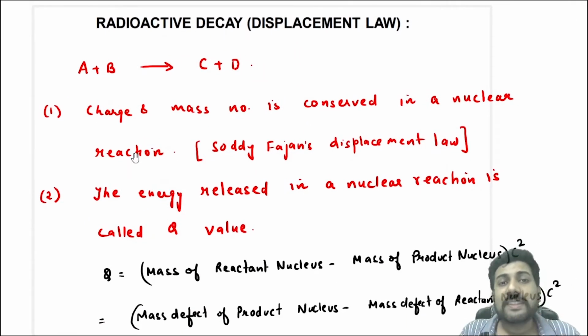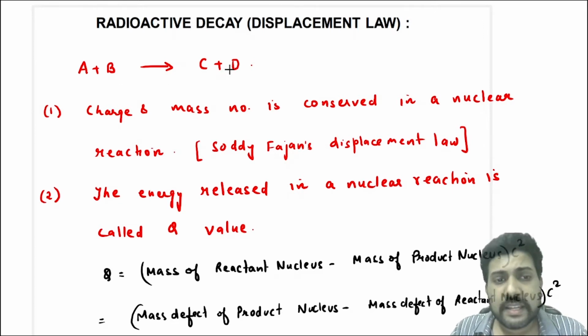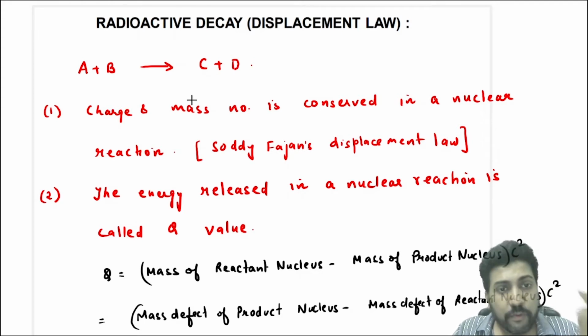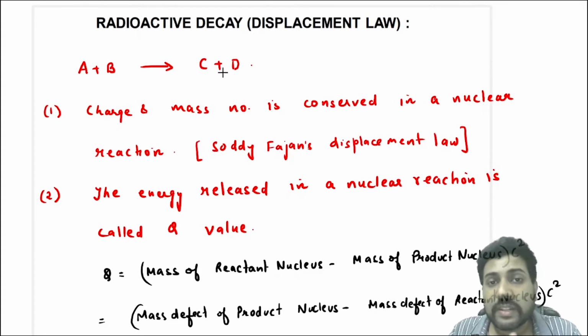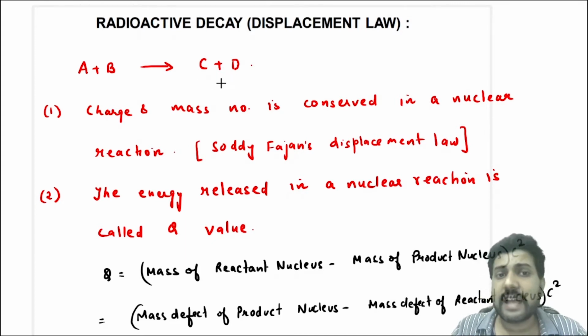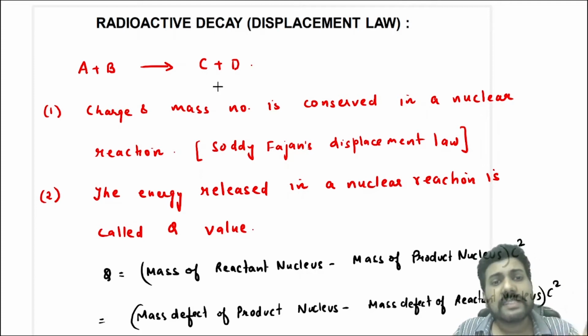Okay, now we will start with the radioactive decay and displacement law. We will first generalize for any radioactive reaction. Suppose we have a nuclear reaction in which A plus B converts to C plus D. Now, what are the things that you have to remember in the radioactive displacement law? The first point is that the charge number and the mass number are always conserved. That means the charge and mass number on the left hand side has to be equal to the charge and mass number on the right hand side. This is a very, very important rule. This has to be followed every time. This rule is called the Soddy-Fajans displacement law.